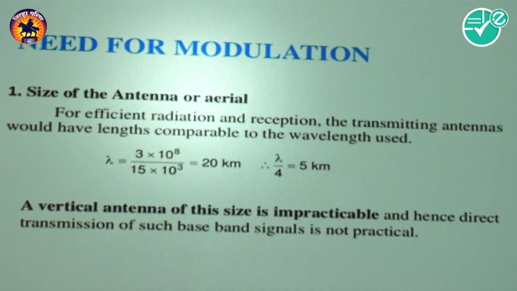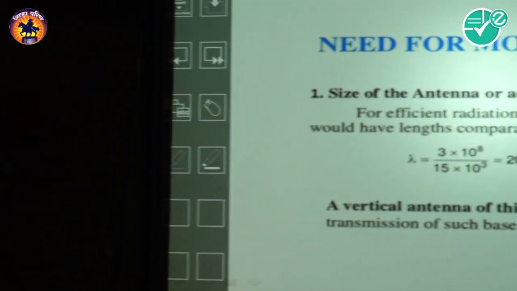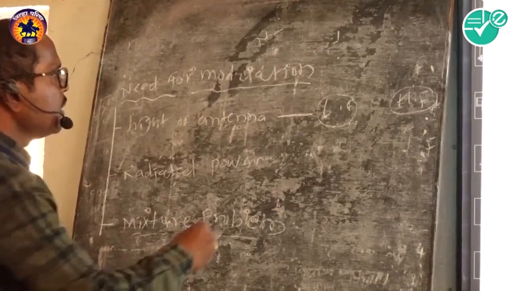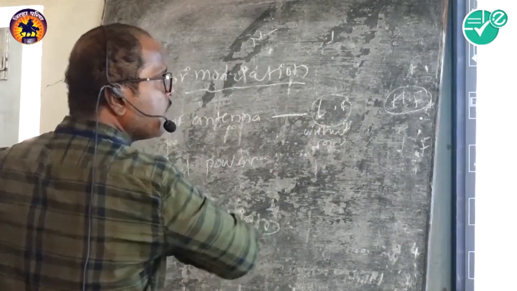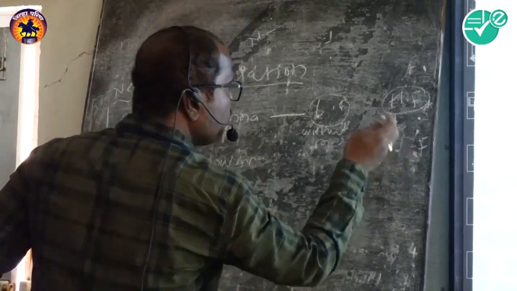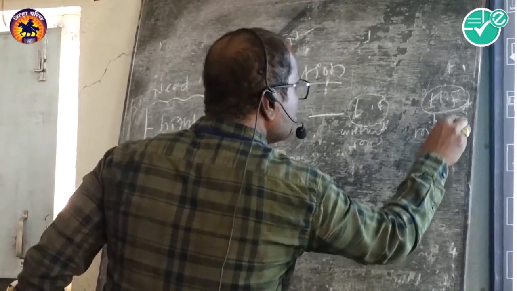For the height of the antenna, we have a low frequency signal first, and then a high frequency signal. Dear friends, a low frequency signal means the signal without modulation, and the high frequency signal means the signal is superimposed with a high frequency carrier, so it is a modulated signal.